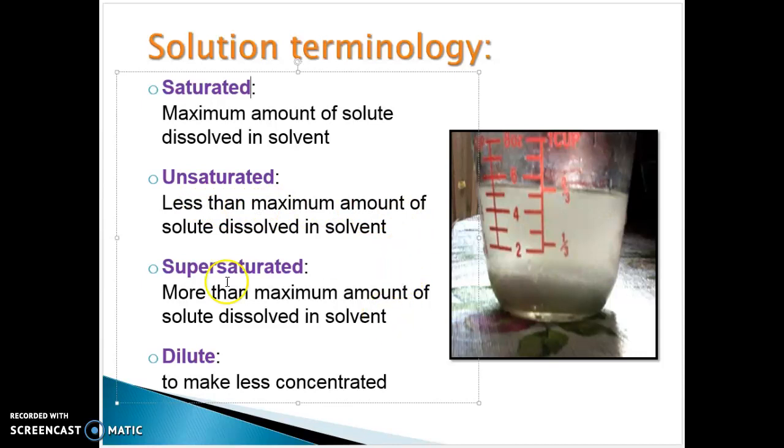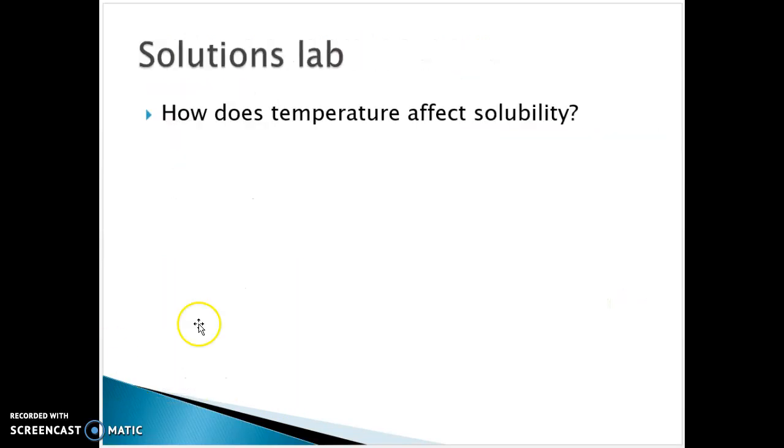Now, supersaturated is a weird one because it has more than the maximum amount. And you might say, well, how is it possible to have more than the max? It's like being more than 100%. It's like you've got to give 110%. That's not possible. Well, in a solution, it is. It basically involves raising the temperature and then dropping it really quickly, mixing a lot in and then dropping it quickly, and it forms like a crystal structure. It's actually kind of cool to see that, but that's pretty rare. Diluted means it's less concentrated.